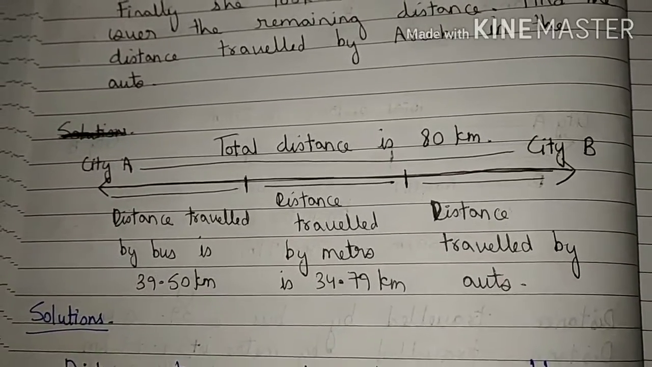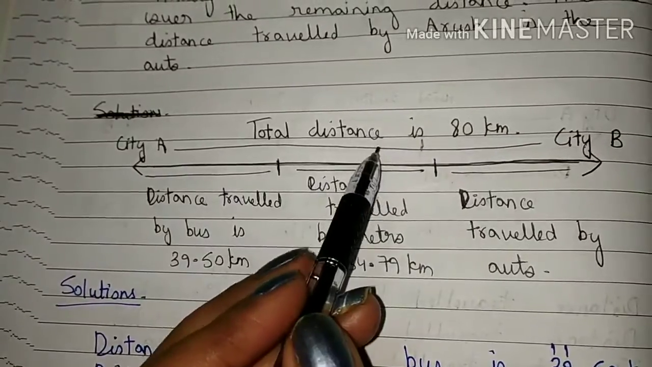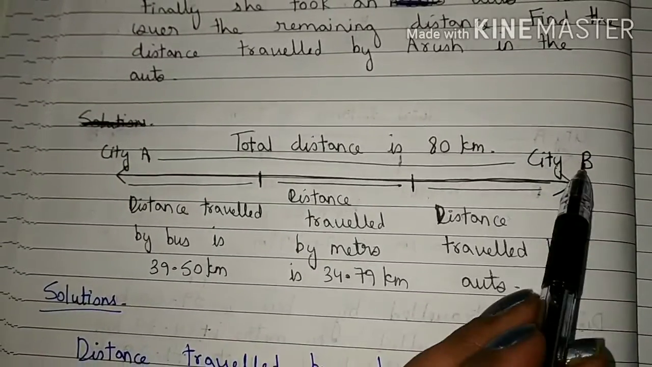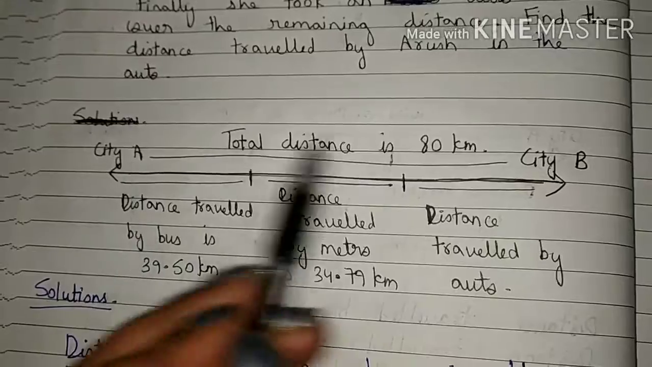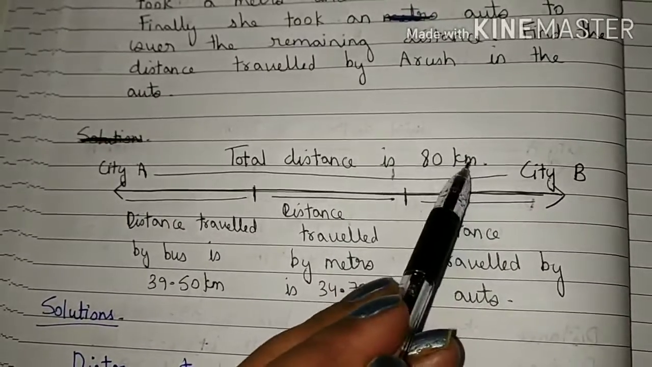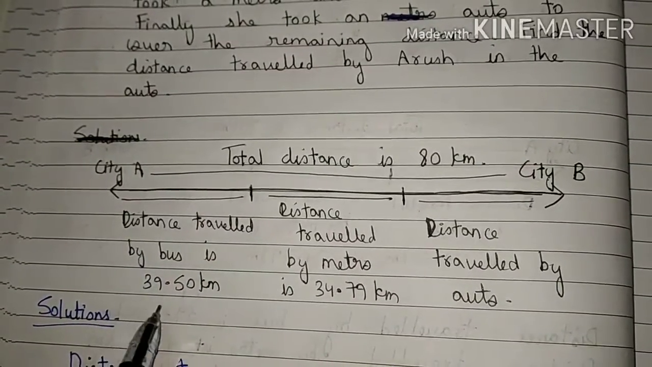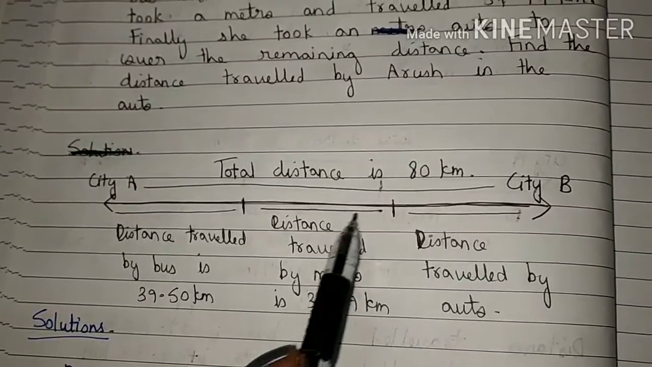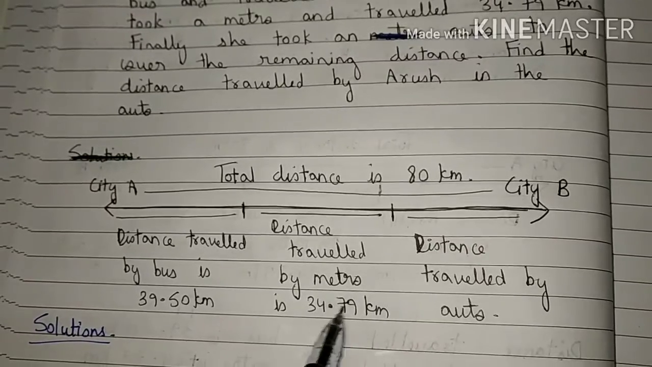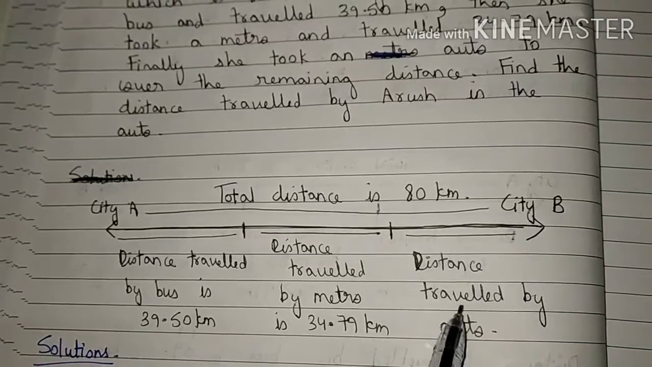Students, let us understand this question again with the help of this diagram. This is city A, this is city B, and the total distance from city A to city B is 80 km. This is the distance travelled by bus, 39.50 km. This is the distance travelled by metro, 34.79 km. This is the distance travelled by auto.